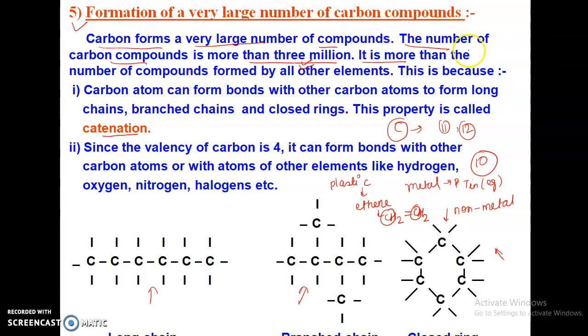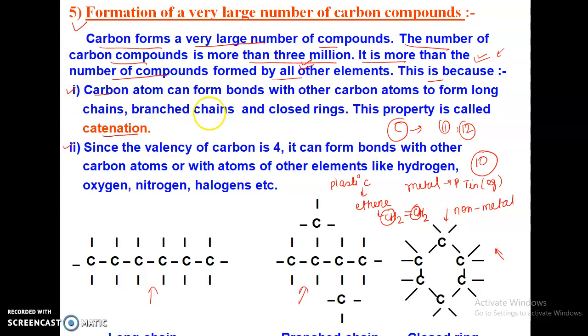Here also, this line is proving itself. It is giving a verdict that the number of compounds made up of carbon is more than the number of compounds formed by other elements. There is a reason for this. There are two reasons given. Read them. First, read this reason.